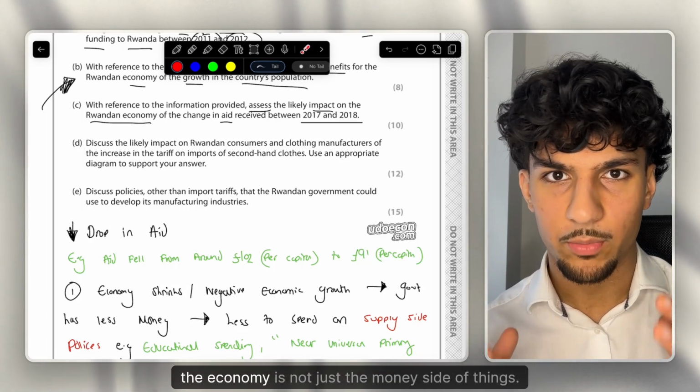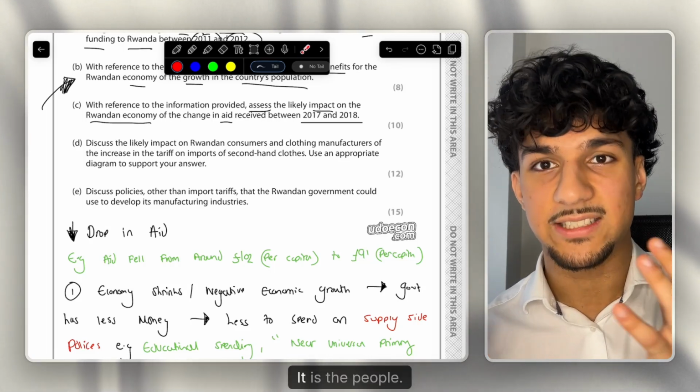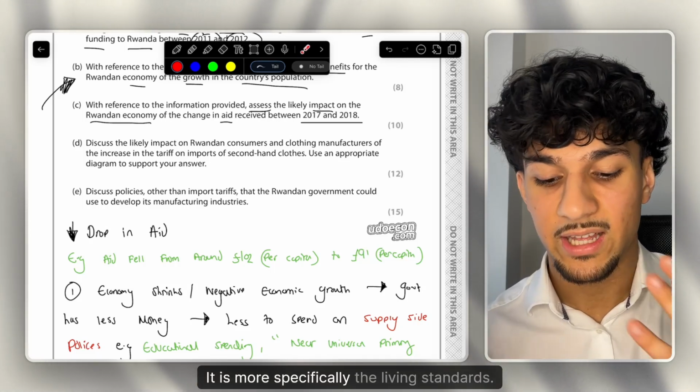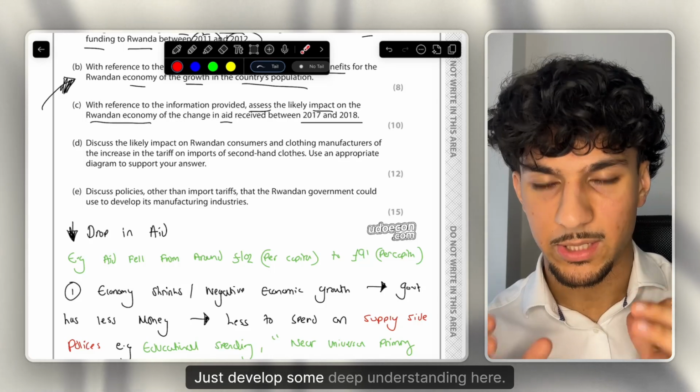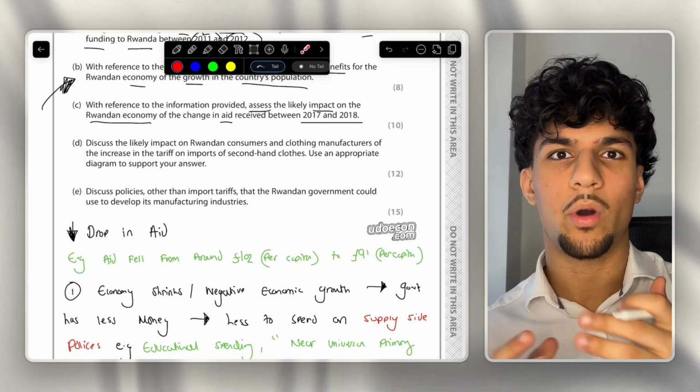Like I said, the economy is not just the money side of things. It is the people. It is more specifically the living standards. And I want you to, let's forget this question for a second, just develop some deep understanding here. What is the role of the government? What is the point of the government?